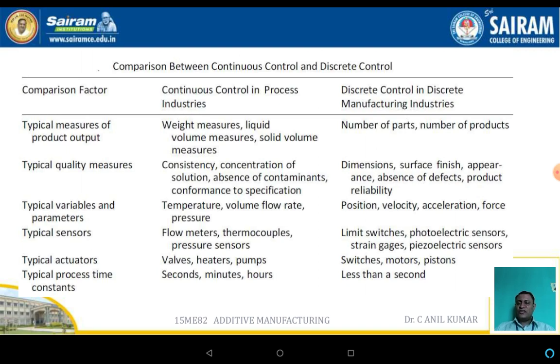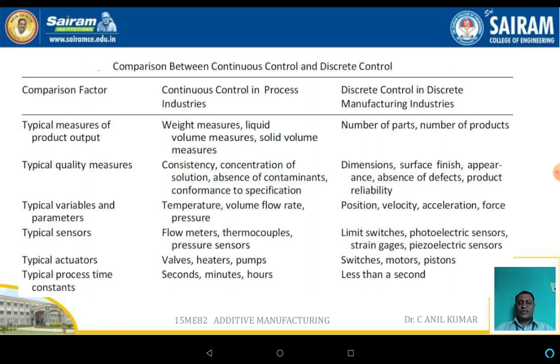In the case of the continuous control system, or the process industries, valves, heaters, pumps as well as timers are used. But in the case of the discrete manufacturing system, switches, motors, pistons and so on are used. In the case of the processing industries, flow meters, thermocouples and pressure sensors are used.